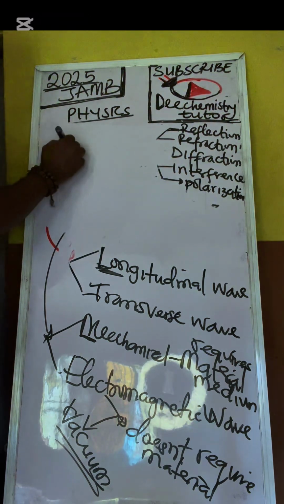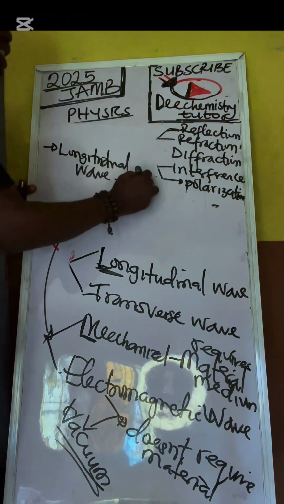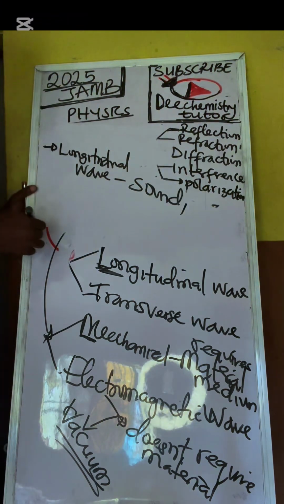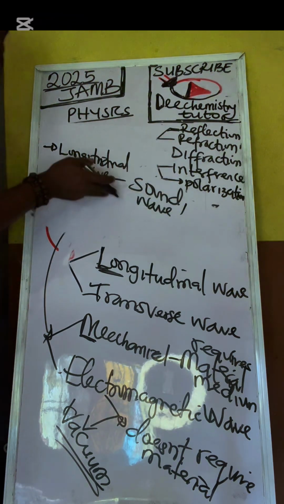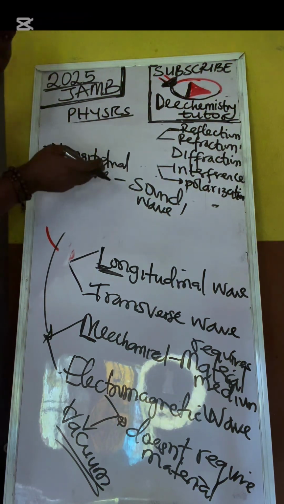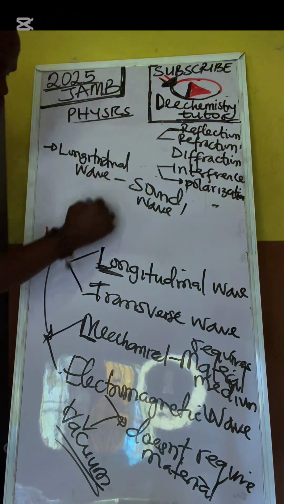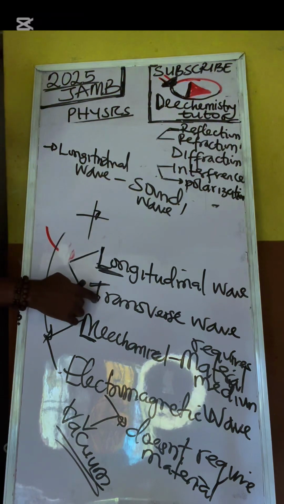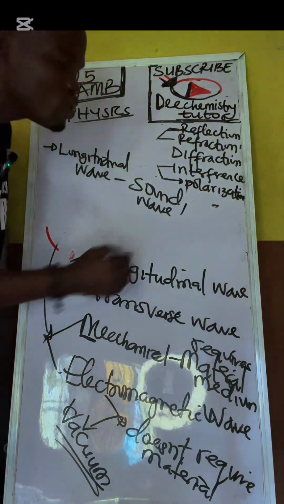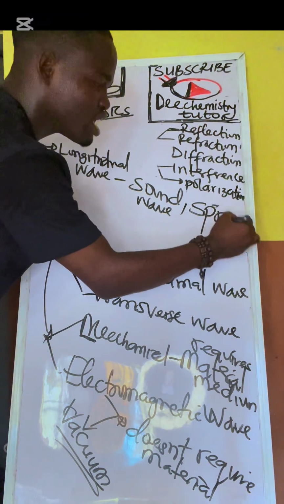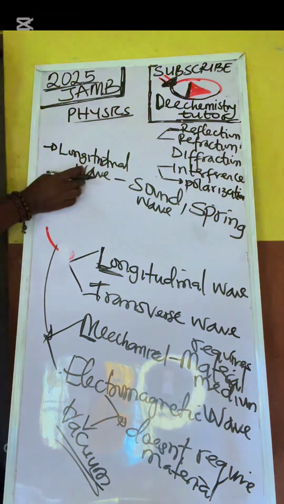Now, for longitudinal wave, what are the examples? First of all, sound wave is an example of longitudinal wave. Please take note of this, it's very, very important. The direction of propagation and the direction of travel for sound wave is parallel. We already established that fact. Another example is the wave in spring. The wave in spring is also longitudinal.